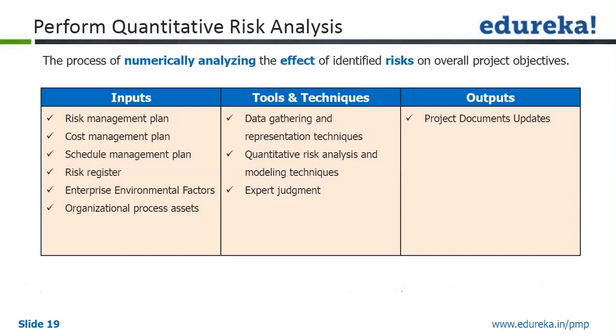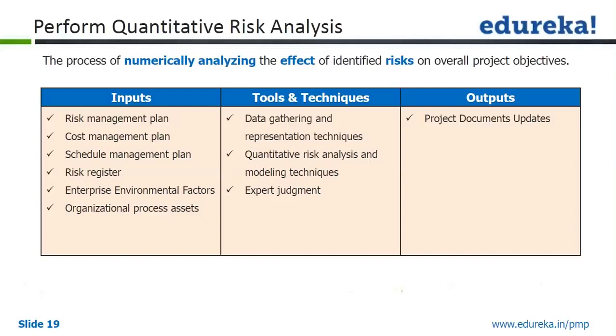We'll usually consider the high priority ones first, as a focus on risk management. Then as usual, we have enterprise environmental factors and organizational process assets.